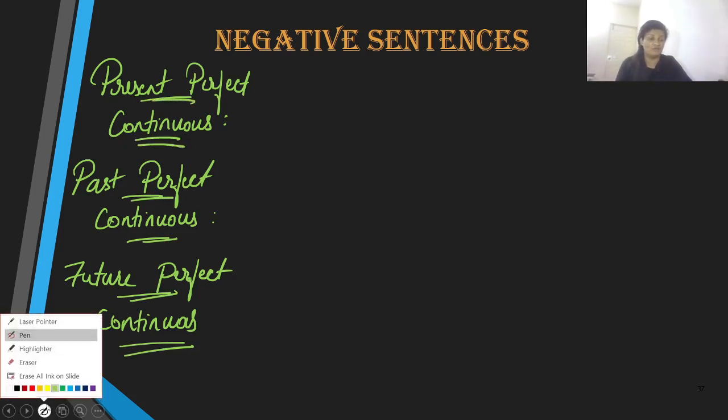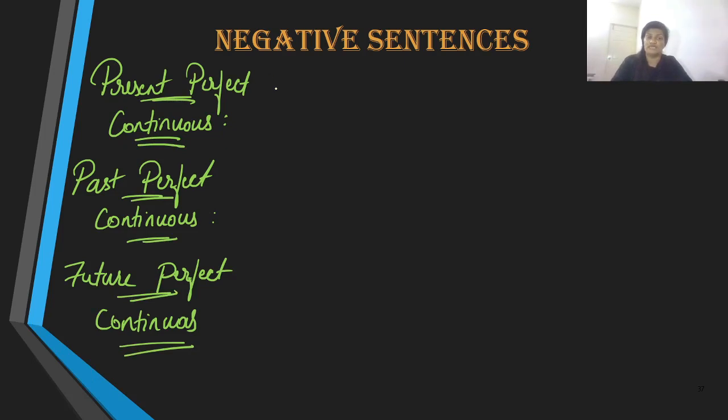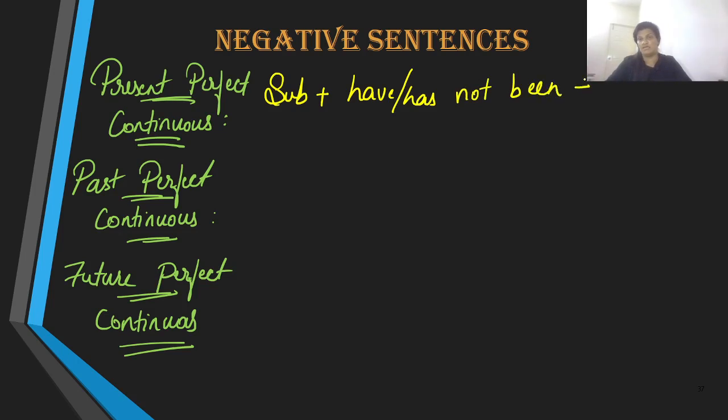Well, all you have to do for the negative is to bring in the negative word. That's it. Subject, have or has been. But when you are making it negative, you are going to bring in the negative word first and then been, then the ing verb. The same is the case with past tense as well.